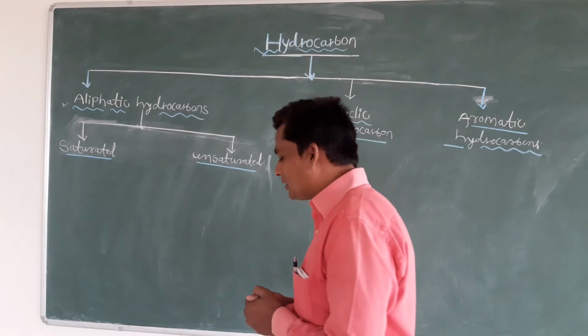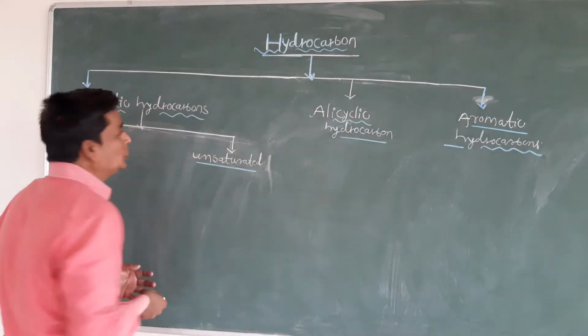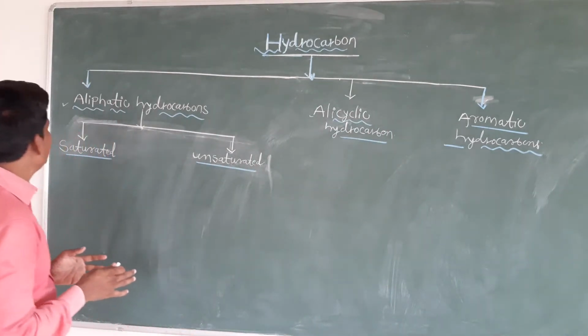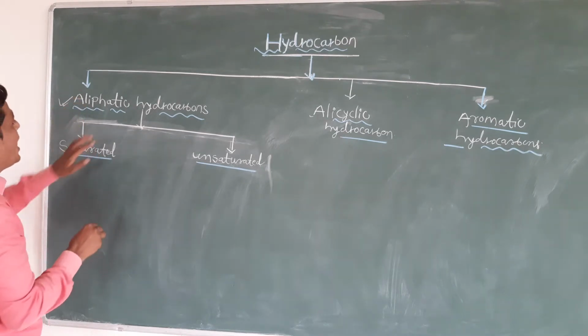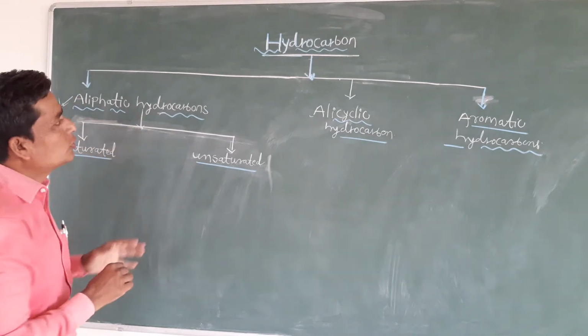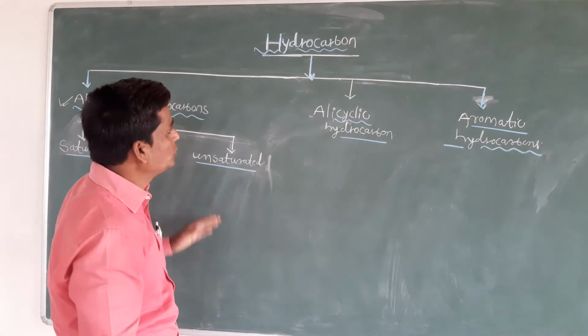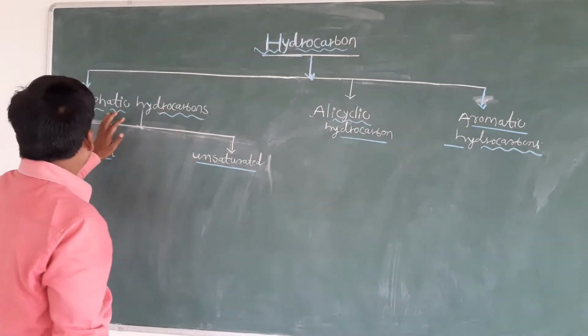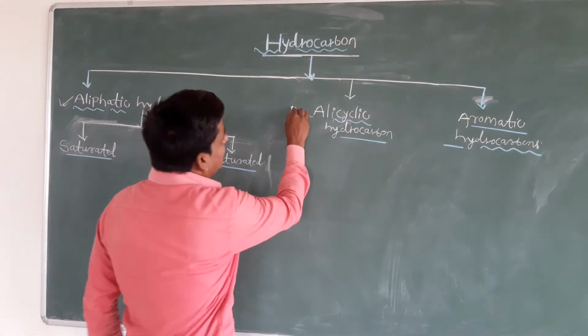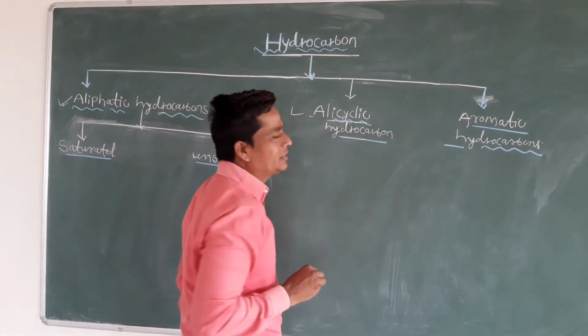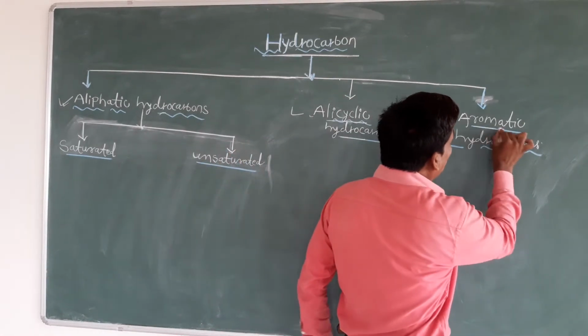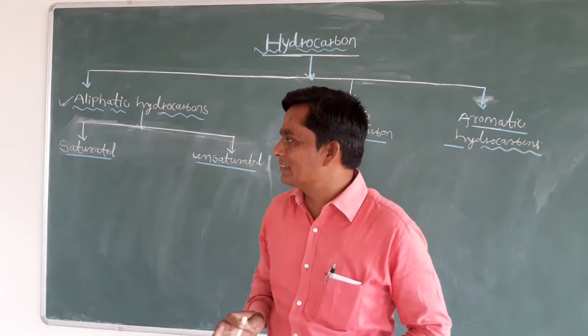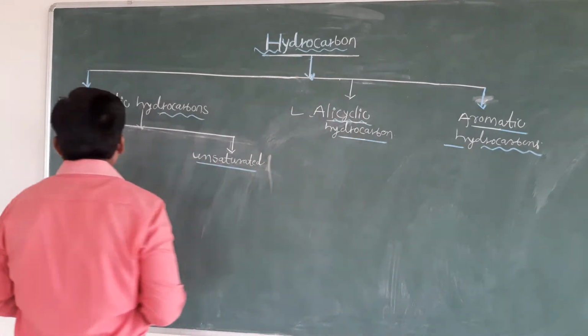These hydrocarbons are generally classified into three categories. The first classification is aliphatic hydrocarbons, the second is alicyclic hydrocarbons, and the third is aromatic hydrocarbons. Now clear students, we will see them in detail one by one.